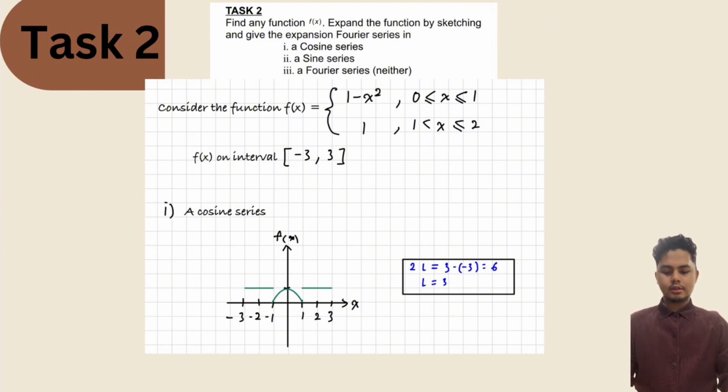For the cosine series, we can see that the graph is symmetric to the y axis. To find the L value, 2L is equal to the greater interval minus the smaller interval. So 3 minus negative 3, we get 6. So L equals 3.